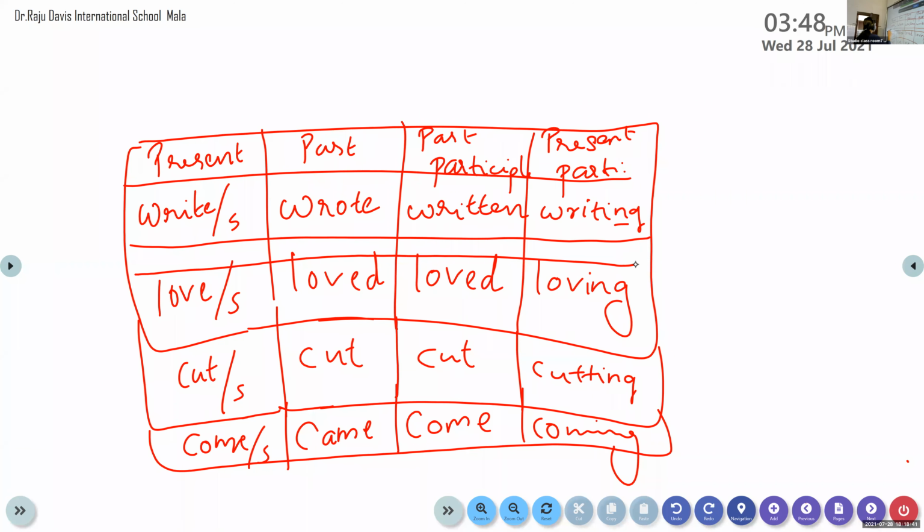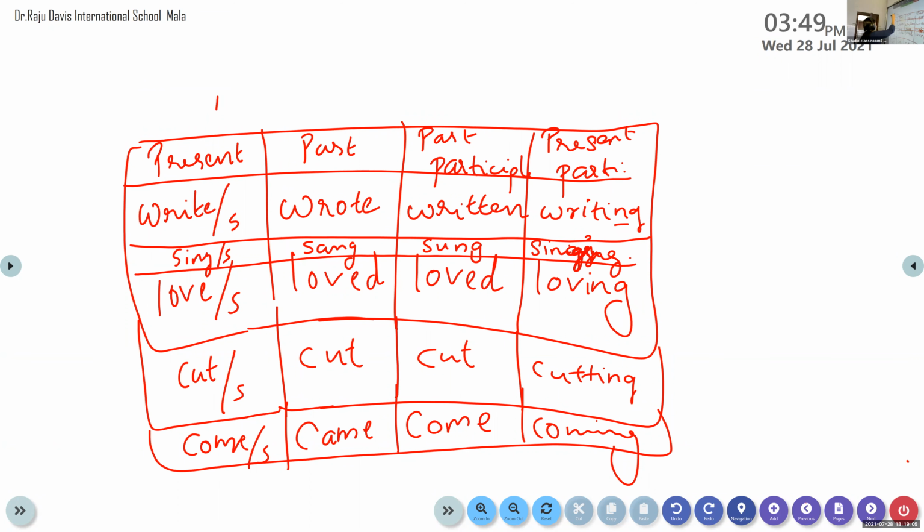One more thing. If it is sing, sing and sings are the present form. Sang is the past form. Sung is the past participle form. And singing is the present participle form, S-I-N-G-I-N-G. Okay, singing. See, this is the structure of a verb.